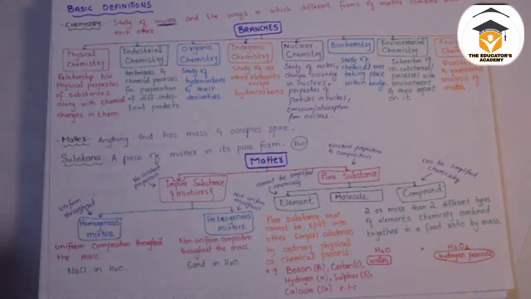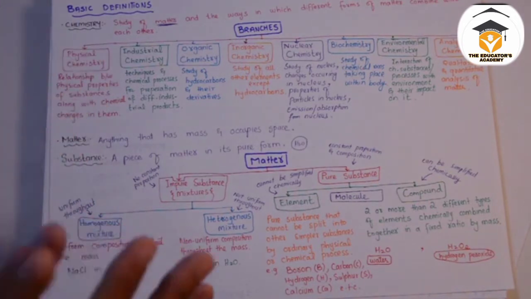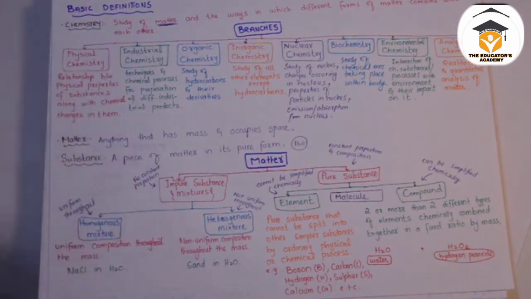A homogeneous mixture is one that is uniformly distributed. If you put NaCl, salt, into water, what will happen? A salt solution will be formed. You will not even be able to see the salt. That is, salt molecules will uniformly distribute throughout the water molecules. That makes a homogeneous mixture having a uniform composition throughout the mass.